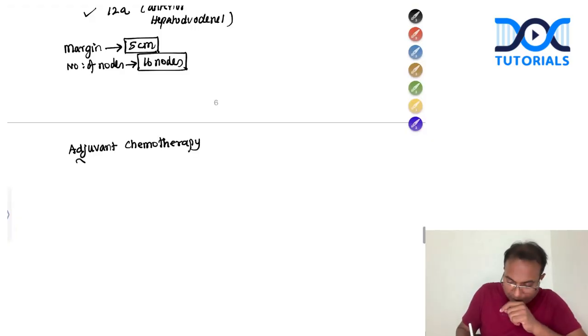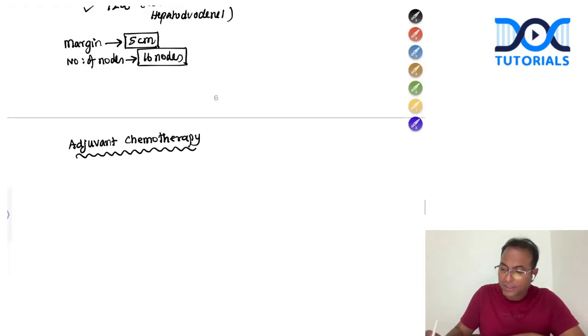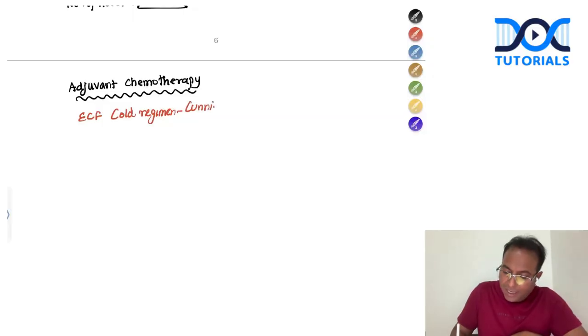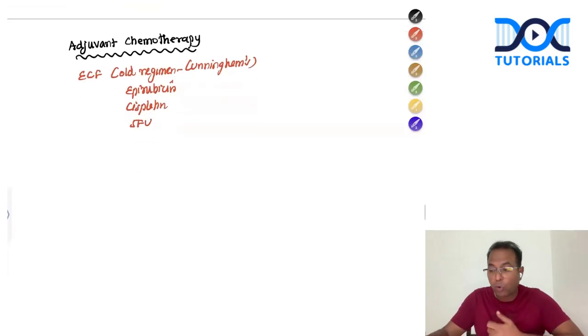In adjuvant chemotherapy, the old regimen was Cunningham's regimen, ECF, which is an old regimen. It is removed in the new Bailey. This is called Cunningham's regimen, which we were reading for 20 years: epirubicin, cisplatin, 5-FU. This is the adjuvant chemotherapy given in the olden days.